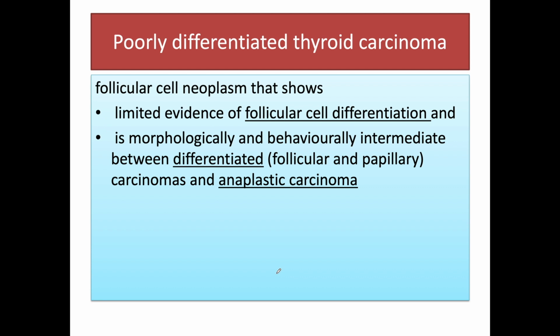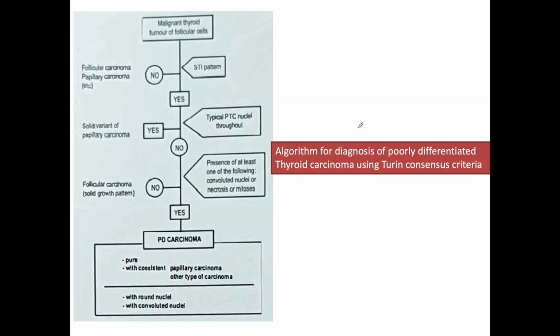Coming to the next carcinoma, which is poorly differentiated thyroid carcinoma. As the name suggests, it is intermediate between the differentiated and anaplastic carcinoma, although it has limited evidence of follicular cell differentiation. An algorithm is given for the diagnosis of poorly differentiated carcinoma using the Turin consensus criteria.